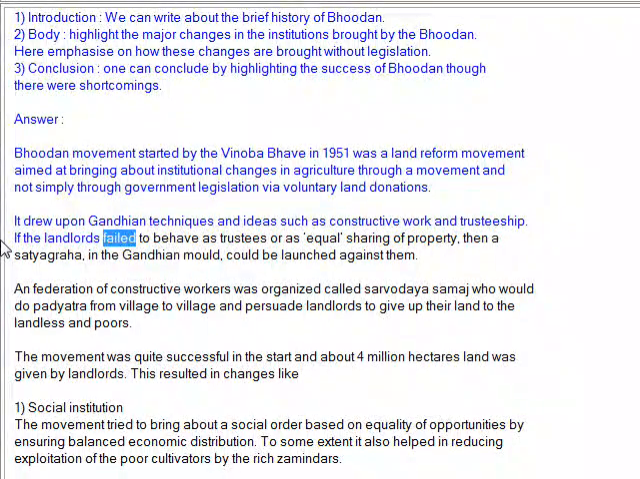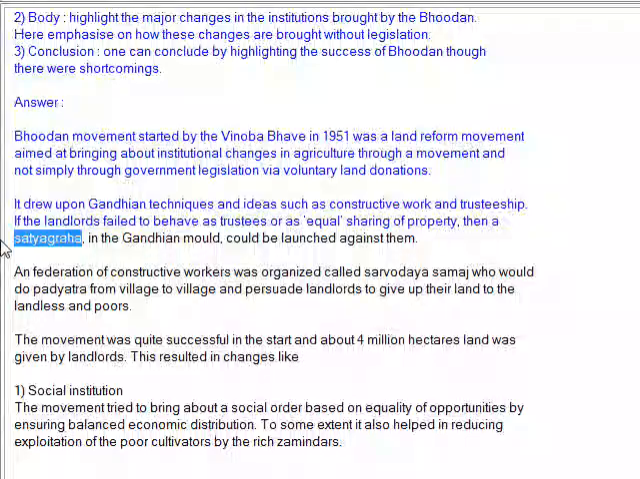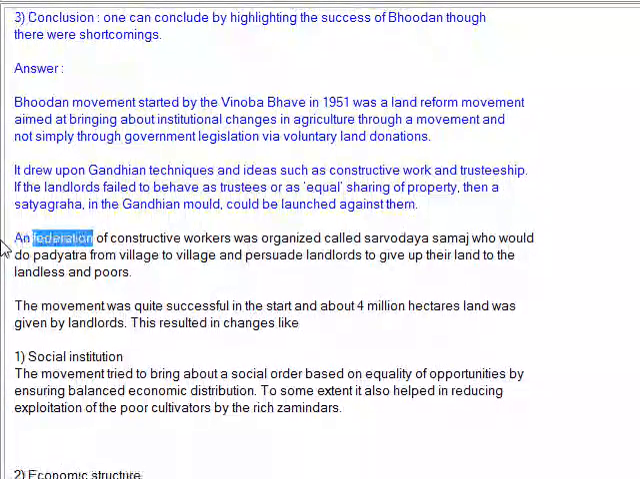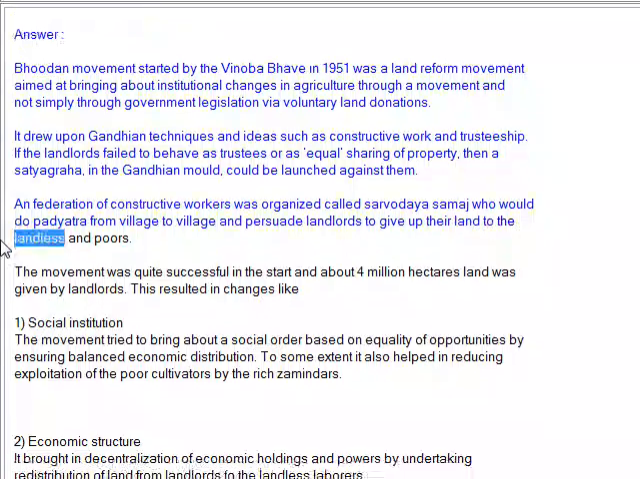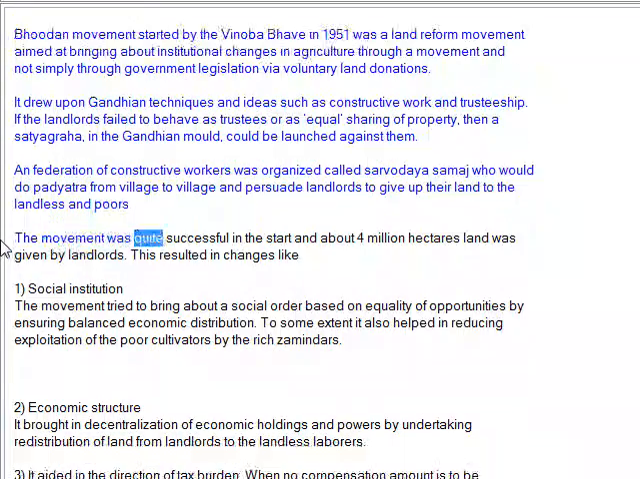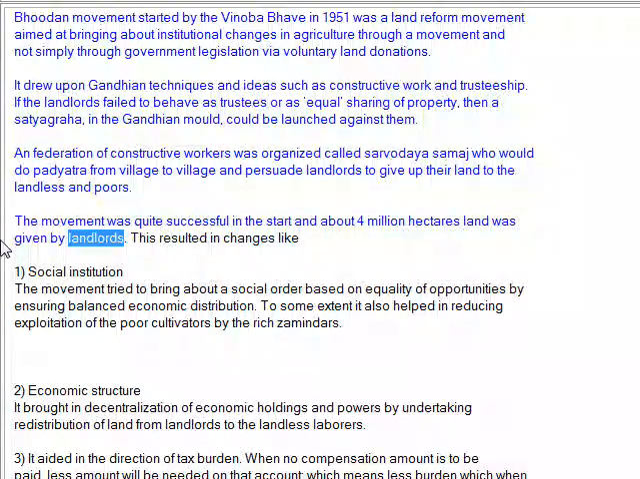If the landlords failed to behave as trustees or as equal sharing of property, then a satyagraha, in the Gandhian mold, could be launched against them. A Confederation of Constructive Workers called Sarva Seva Sangh was organized, who would do padayatra from village to village and persuade landlords to give up their land to the landless without force. The movement was quite successful in the start, and about 4 million hectares of land was given by landlords.